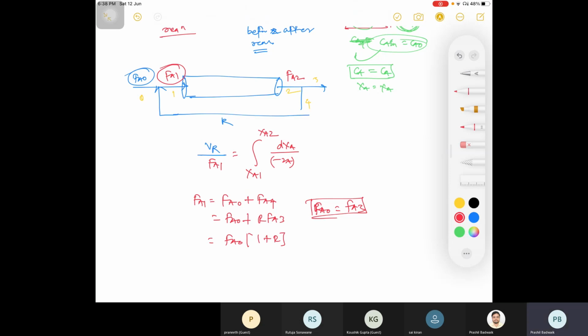Should I substitute this value here before reaction? Sir, Fa3 is equal to Fa0 into 1 minus Xn. Before reaction.